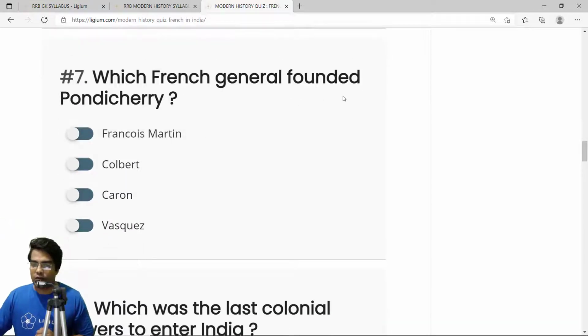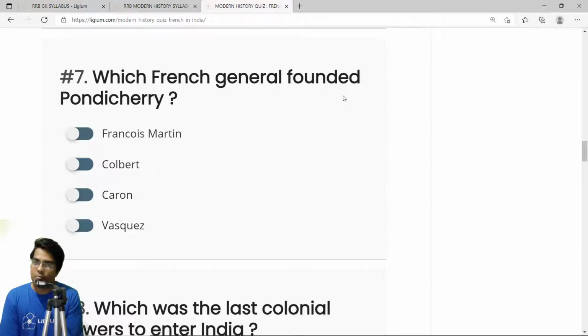Okay. Which French general founded Pondicherry? Now this is a very important question. First, of course, Colbert established the French East Indian Company. He was succeeded by a person called Caron. And after Caron, there was a guy called Francois Martin.